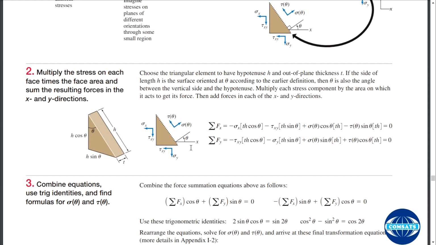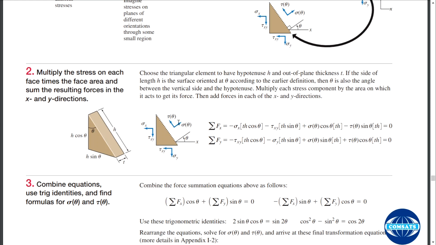Okay, and we move further. This one has no component in the y-axis, so 0. And then this one, sigma y, multiplied by, and this will be minus sigma y t h sin theta, on which plane this has been applied, and we move further.